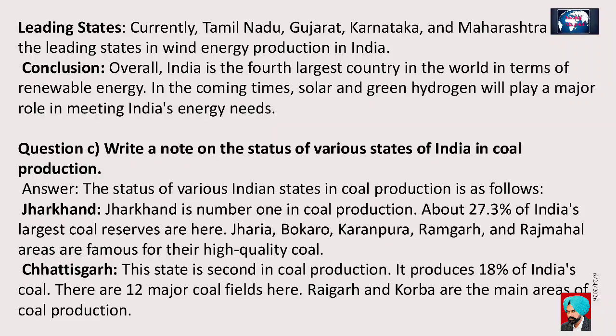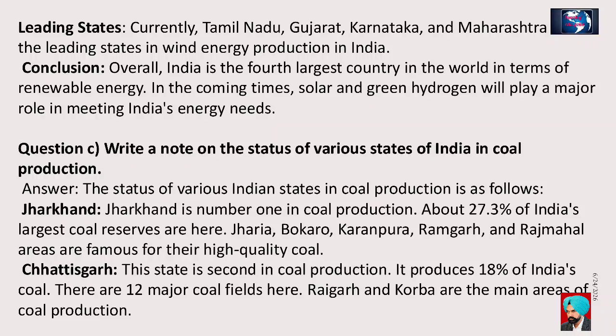Question C. Write a note on the status of various states of India in coal production. Answer. The status of various Indian states in coal production is as follows. Jharkhand. Jharkhand is number 1 in coal production. About 27.3% of India's largest coal reserves are here. Jharia, Bokaro, Karanpura, Ramgarh, and Rajmahal areas are famous for their high-quality coal.